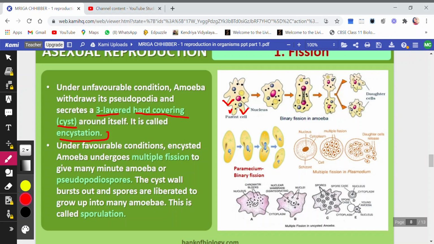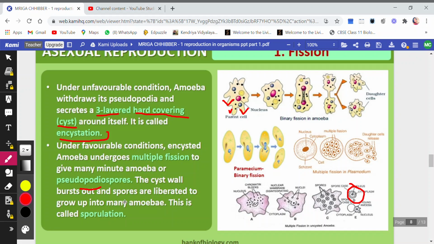Now these are the minute amoebae or pseudospores, and the cyst wall will burst out because they get filled inside, so a lot of pressure is built from inside towards the outside on the walls. The moment it cannot bear the pressure, the cyst will break, and all these small pseudospores will come out.